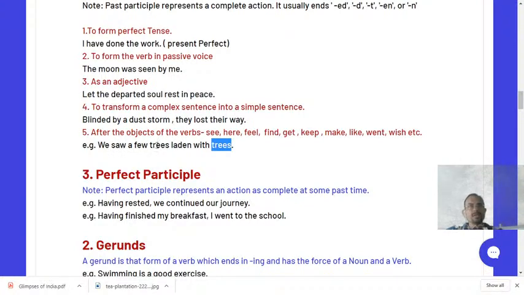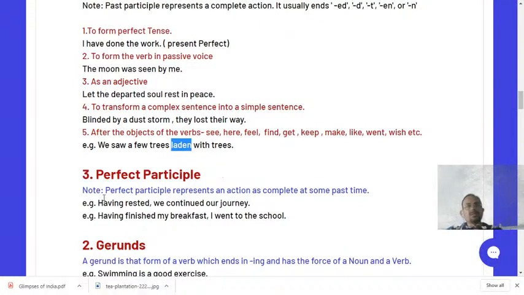So we saw a few trees. You see here, a few trees is the object in this sentence. After the object of the verb see, we are getting laden, which is a past participle. This past participle is used after the object of the verb see. Therefore it is also called a past participle, and you can easily identify it, dear students, even if you forget the use of the past participle, because past participles are the third forms of the verbs, so it is very easy to identify them.